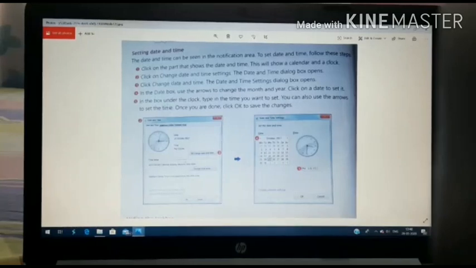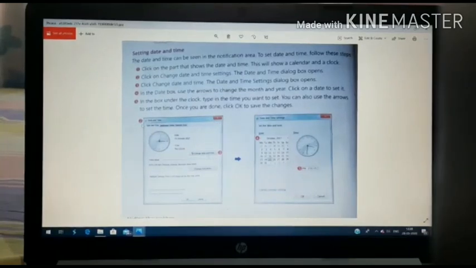So first step is click on the part that shows the date and time. Here is the date and time showing. If I will click on that, what will happen? This type of picture will appear. Just like one window will open, and here you will see the mark of watch. Then the next step is click on the change date and time setting.